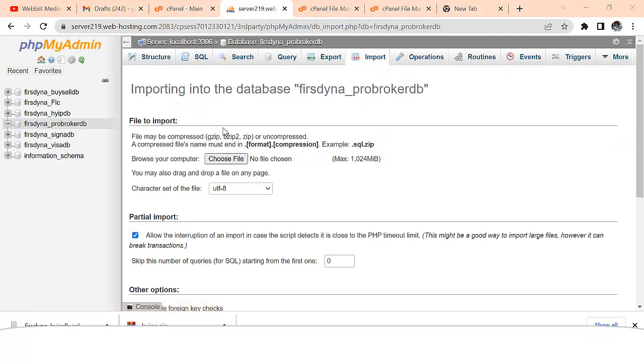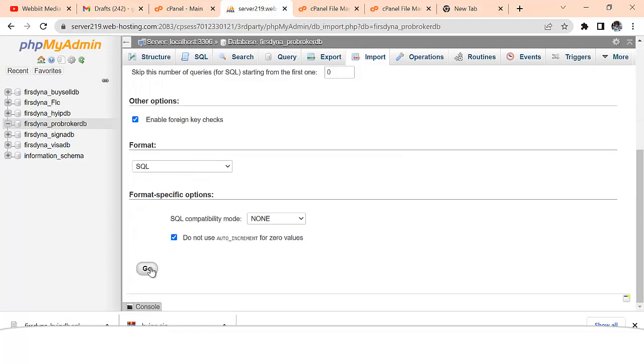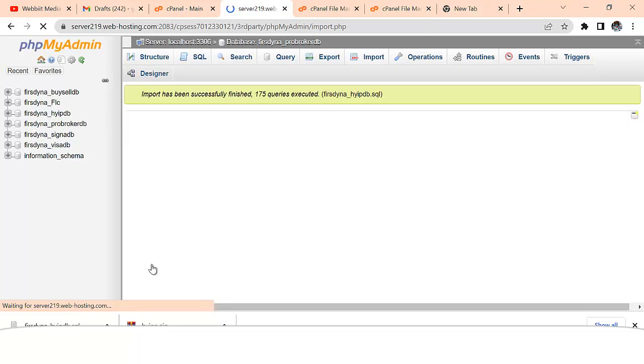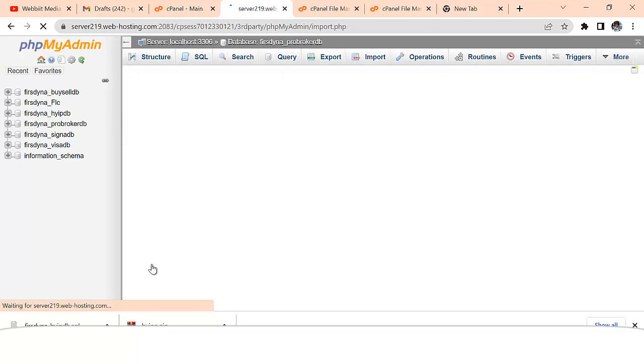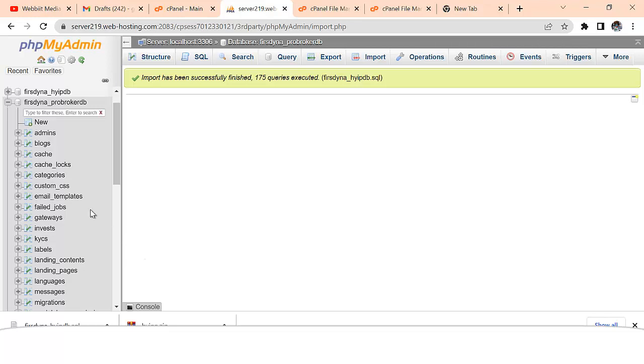So you click on choose file, then you bring out this file, then you're going to click on go. So you click on go and make sure it shows you that it was successfully uploaded, right? Awesome. So that is successfully uploaded. Our database files are successfully uploaded.